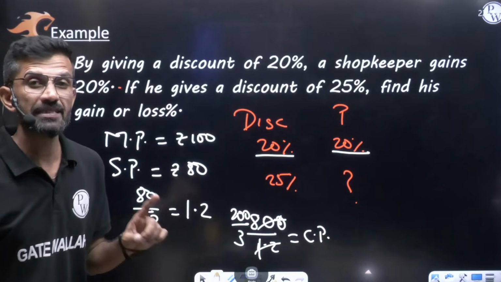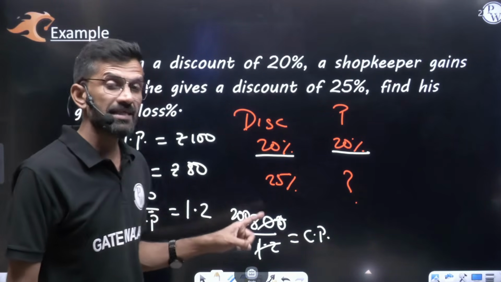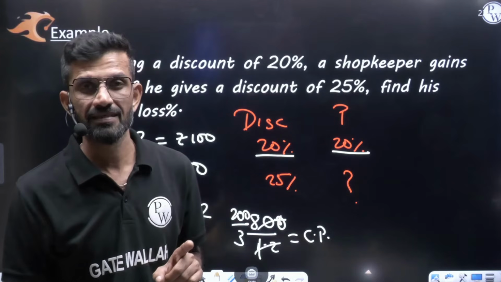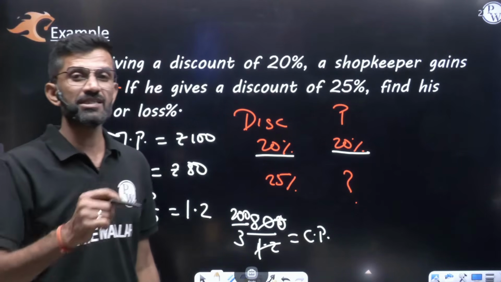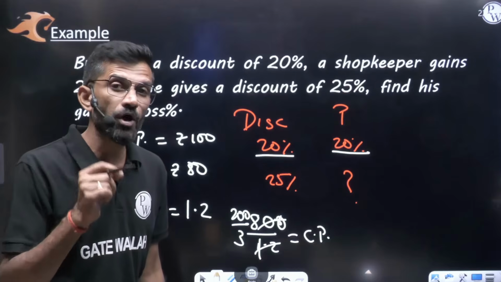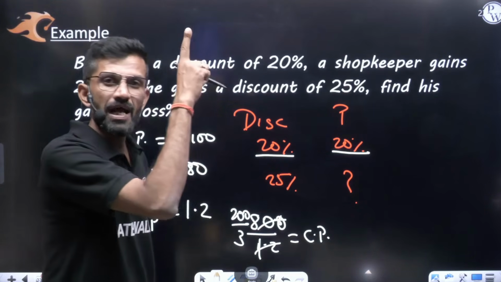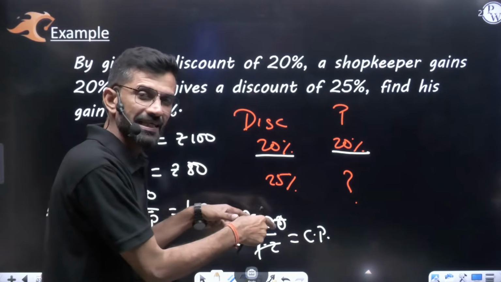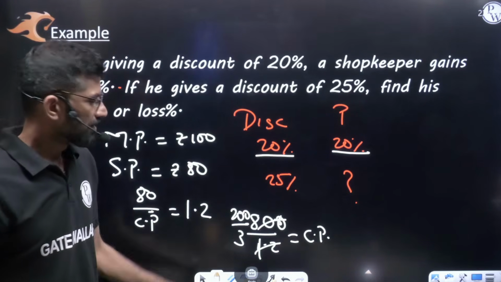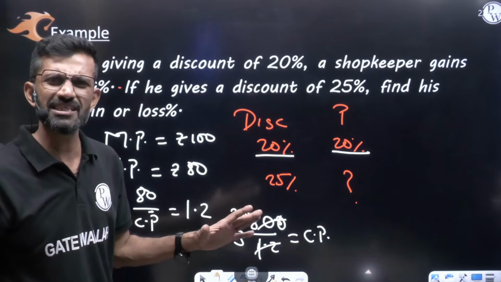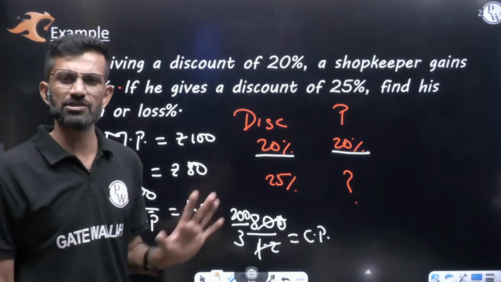But 200 by 3, my dear friend, don't write it as 66.66, because that is an approximate value up to 2 decimals. If you write approximate here, your answer will come approximate. If you write exact, your answer will come exact. So leave it like that only. Not 66.66, 200 by 3 was the cost price.